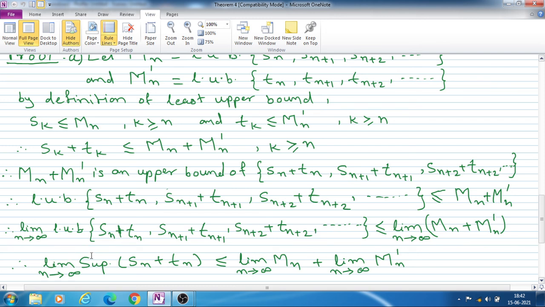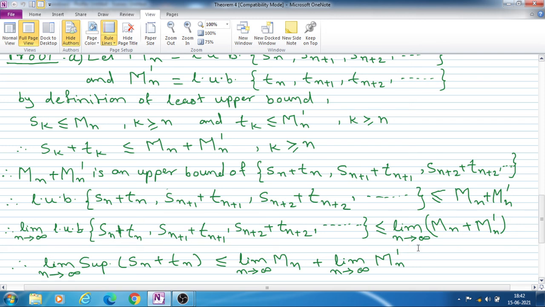So the LUB of this set Sn plus Tn, Sn plus 1 plus Tn plus 1, Sn plus 2 plus Tn plus 2, and so on, will be less than or equal to Mn plus Mn dash. We take the limit on both sides.